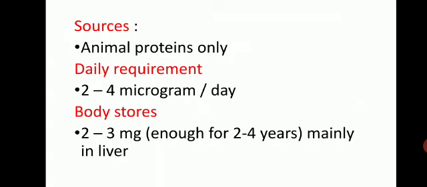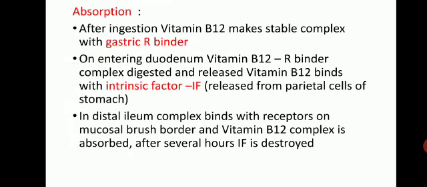Then absorption. After ingestion of vitamin B12, it makes a stable complex with gastric R binder. Gastric R binder is a form of glycoprotein found in various secretions like saliva, gastric juice and bile. On entering the duodenum, the vitamin B12 R binder complex is digested and the released vitamin B12 binds with intrinsic factor. Intrinsic factor is also a glycoprotein which is released from parietal cells of the stomach, and its secretion is roughly parallel to that of hydrochloric acid.